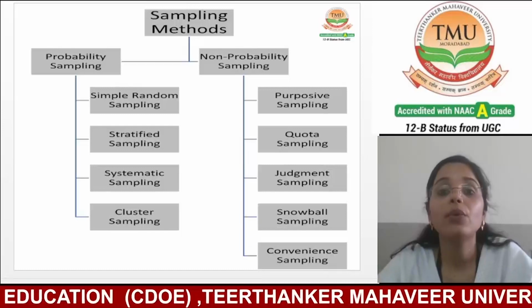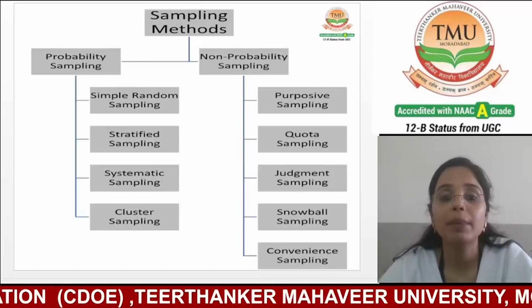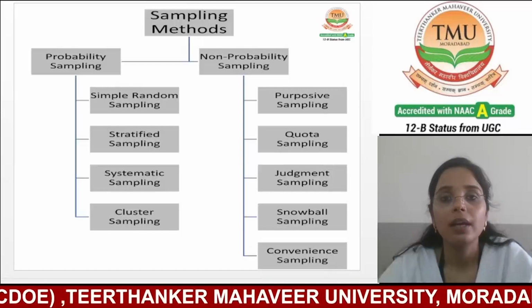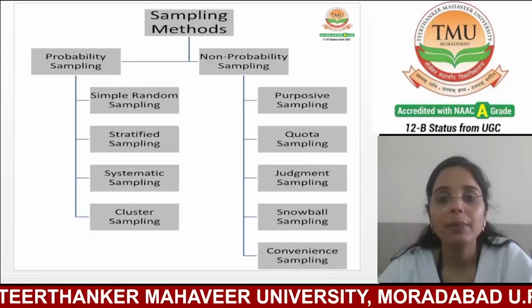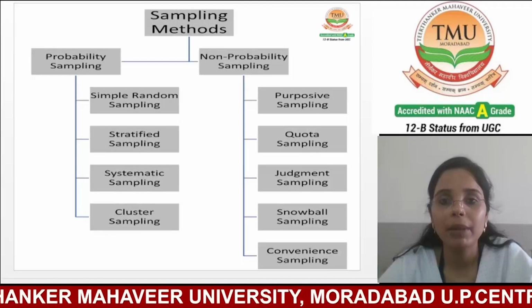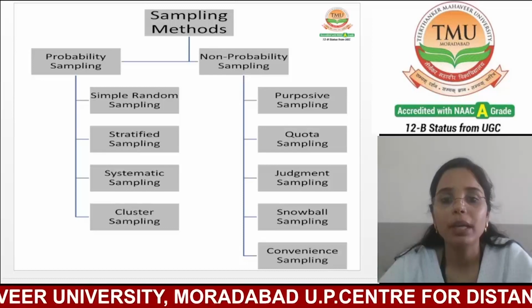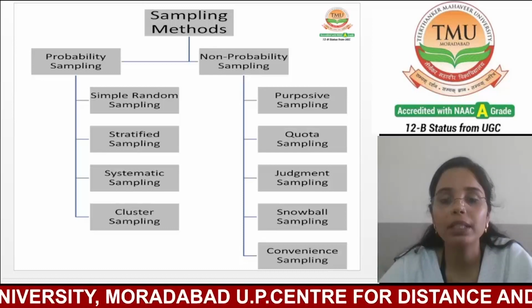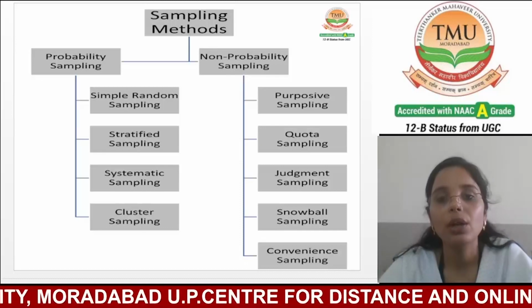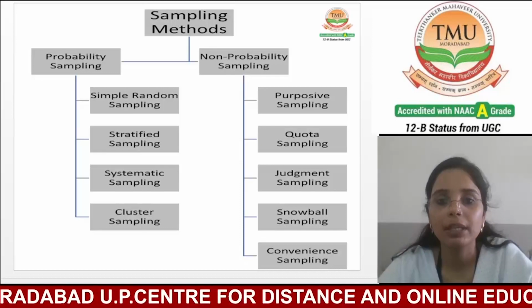Next, we are going to discuss the sampling methods. As we have discussed, there are two types of sampling method. The first one is probability sampling and the second one is non-probability sampling.